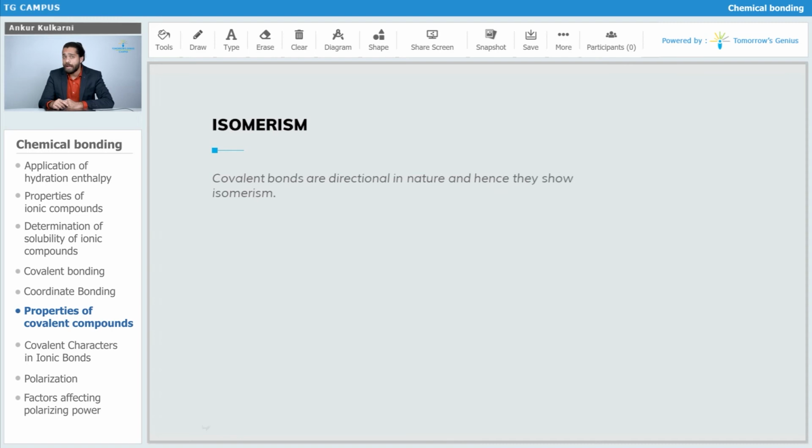Now let's talk about isomerism. We know that covalent bonds are directional in nature, but ionic bonds are not directional in nature. Since covalent bonds are directional, they can show isomerism, like geometrical isomerism, optical isomerism, cis, trans, etc. So they do show isomerism, unlike ionic compounds.